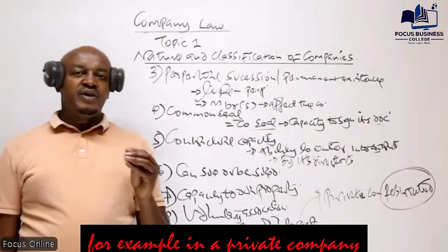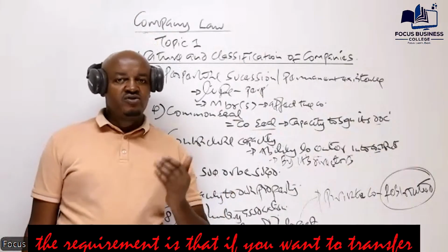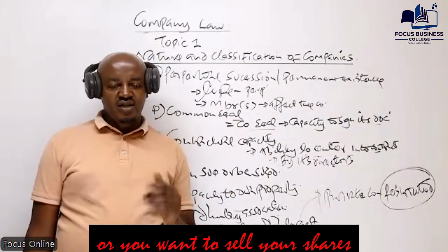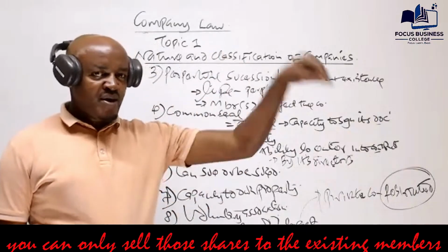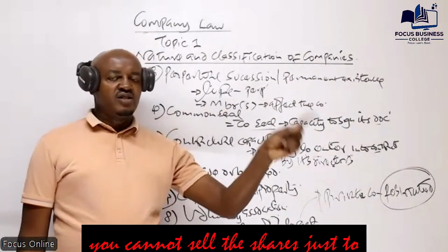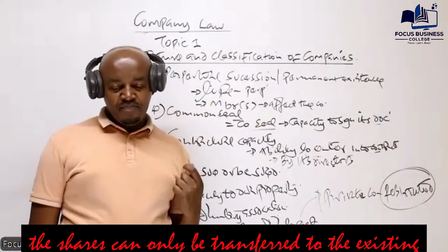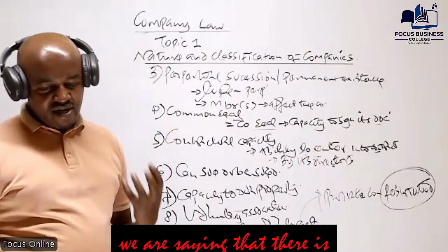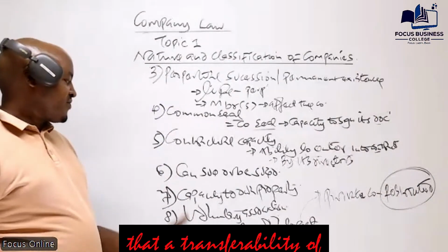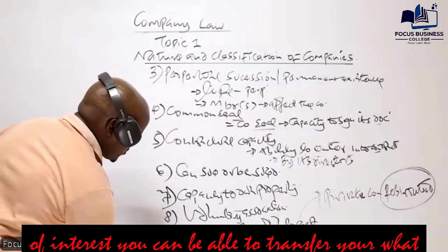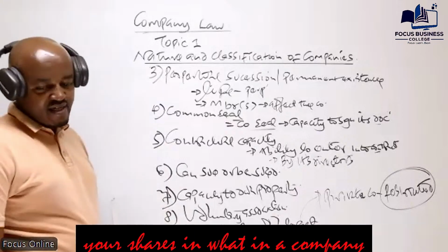For example, in a private company, if you want to sell your shares, you can only sell them to the existing members. But basically, we are saying that there is transferability of interest. You can transfer your shares in a company.